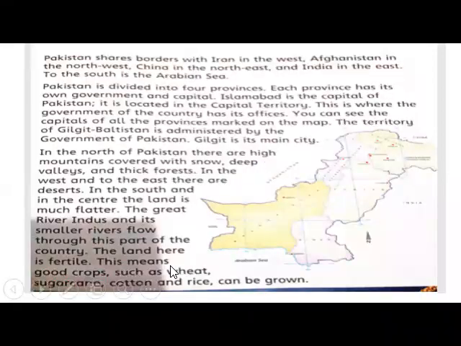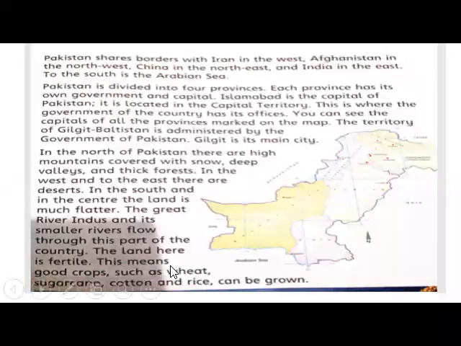Okay, next page, page number 18. I'm going to read for you. Pakistan shares borders with Iran in the west, Afghanistan in the northwest, China in the northeast, and India in the east. To the south is the Arabian Sea. Pakistan is divided into 4 provinces. Each province has its own government and capital. Islamabad is the capital of government.